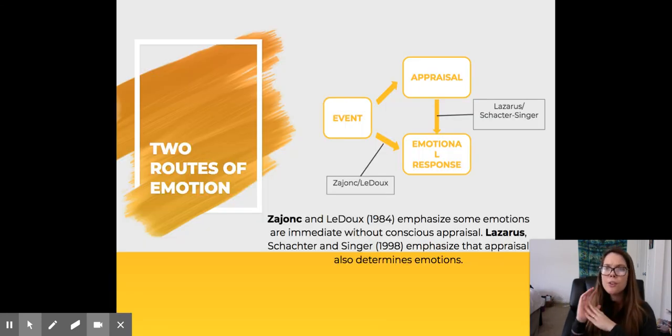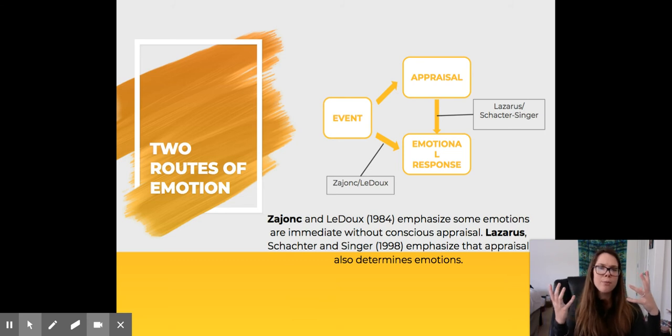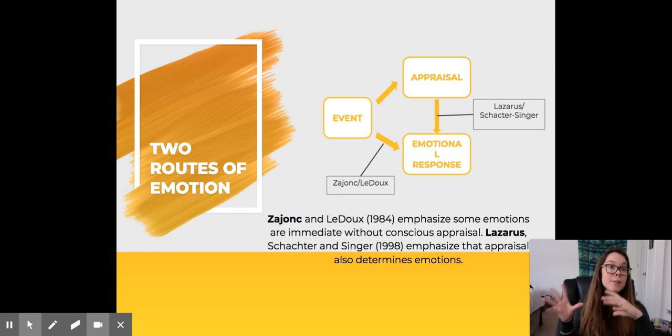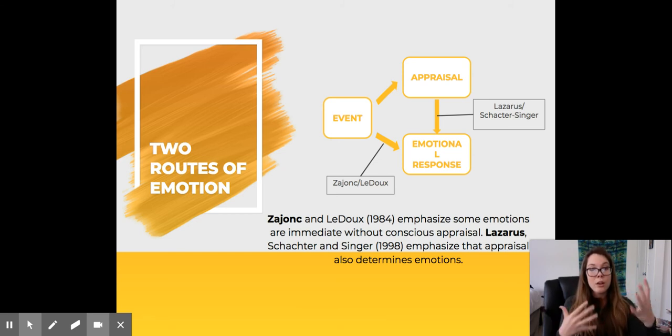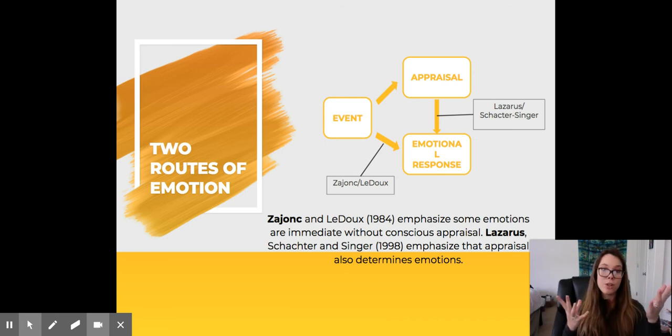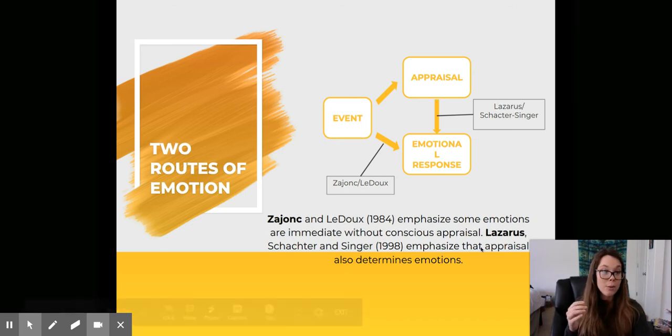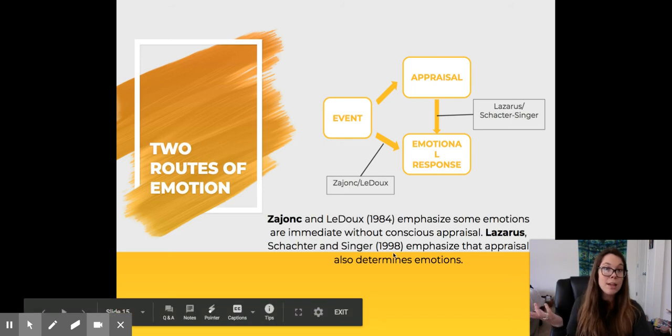So the two routes of emotion. We have Zajonc, I want to say is how the book says you pronounce it, and Lazarus. Lazarus was not in our old textbook. This is a new appraisal of emotions. Again, our old book was from 1996, and this was in 1998, right?